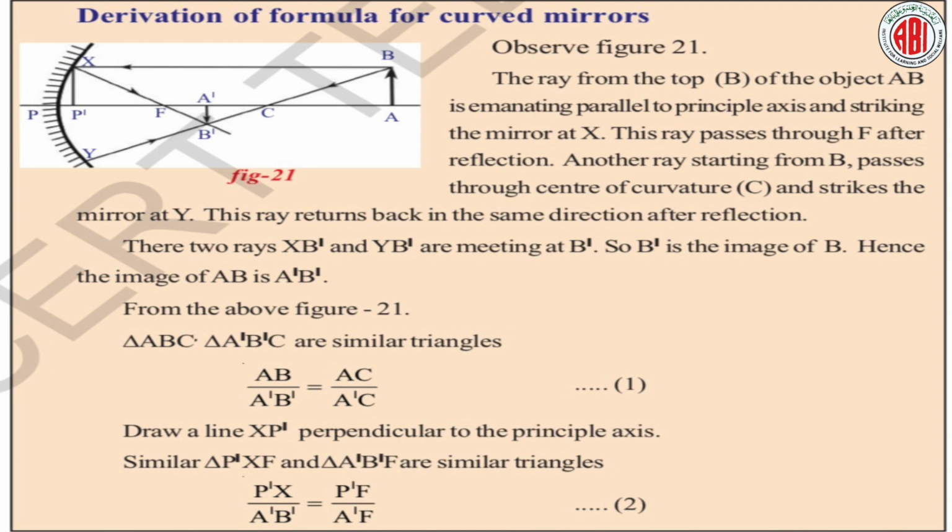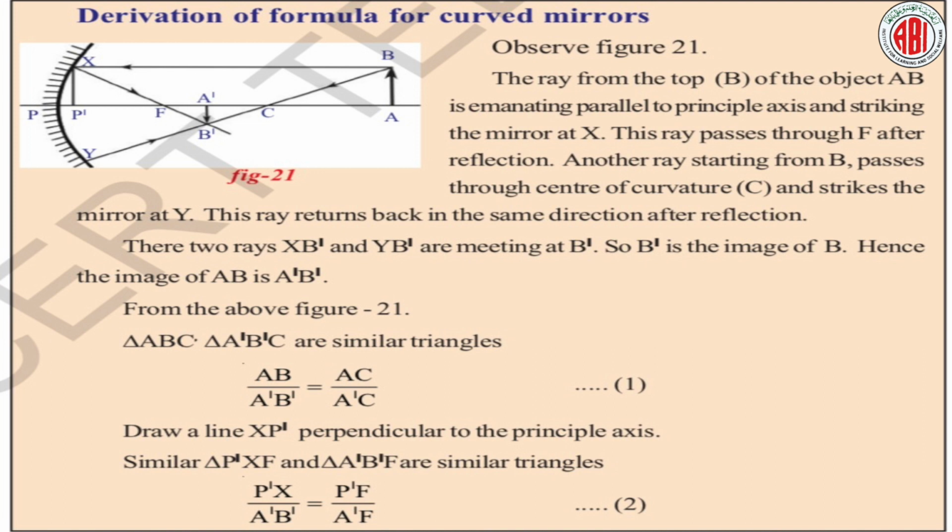So this is the theory part, you can write it in your own words rather than mugging up. After this theory part we have one more thing: the two rays XB dash and YB dash are meeting at B dash. So B dash is the image of B, hence the image of AB is A dash B dash. From figure 21, triangle ABC and triangle A dash B dash C are similar triangles. AB by A dash B dash is equal to AC by A dash C.